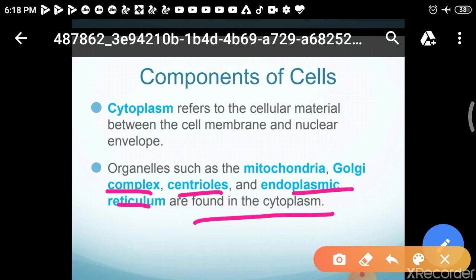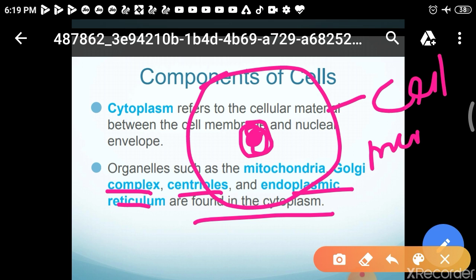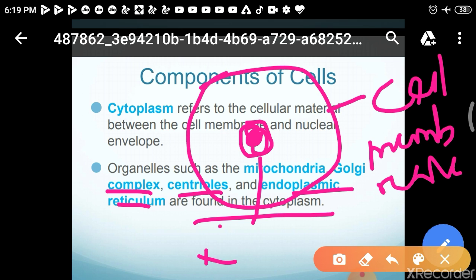So cytoplasm is the cellular material, or we can say the semi-liquid present in the cell. Suppose this is a cell, this is the nucleus, this is the cell membrane, and this is the nuclear membrane.